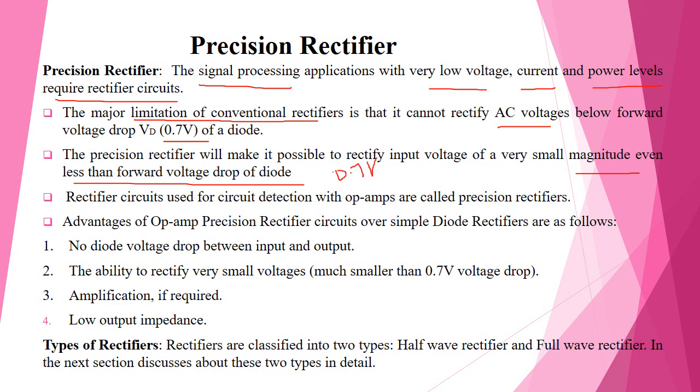Therefore, the rectifier circuit can use diode detection with an op-amp or quad as a precision rectifier.